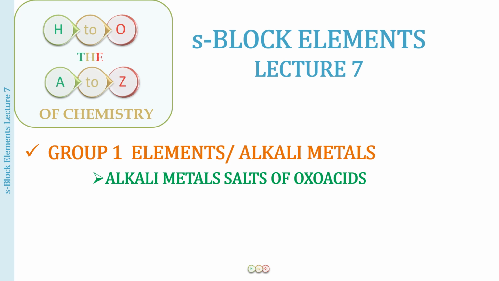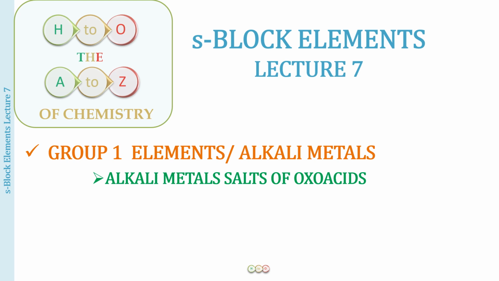First of all, you may not know what oxoacids are, so I will be telling you what they are and then we will discuss the alkali metal salts of these oxoacids. To give you one example, in your class 10th and probably 9th also, you must have studied the formulas for two compounds.